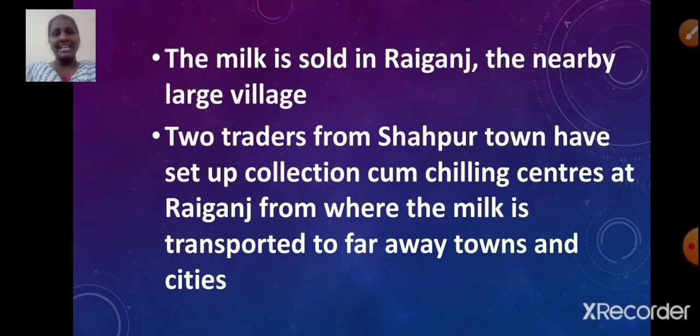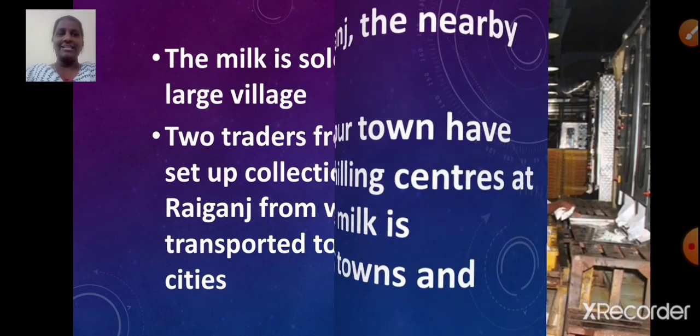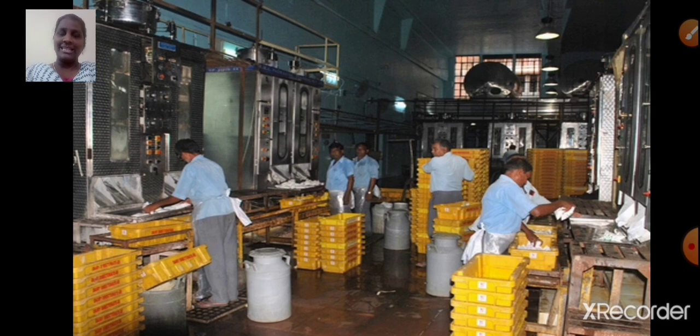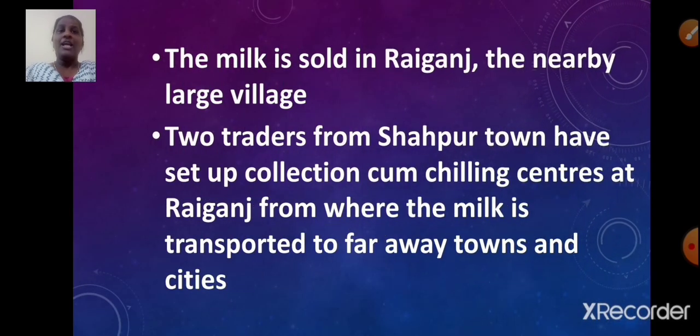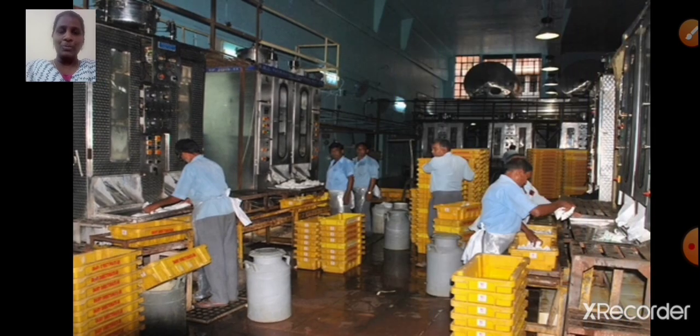The milk is sold in Raiganj, the nearby large village. Two traders from Shahpur town have set up collection cum chilling centers at Raiganj, from where the milk is transported to faraway towns and cities. Here in this image you can see the collection cum chilling center. I hope you have understood.